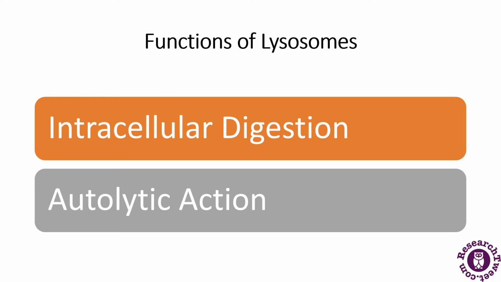Now the autolytic action is about the cell organelles that need to get rid of and are covered by vacuoles by the process of autophagy, forming autophagosomes. So this is the autolytic action. The autophagosome which has been formed is then destroyed by the action of lysosomal enzymes. So these are the functions of lysosomes, described in these two parts.